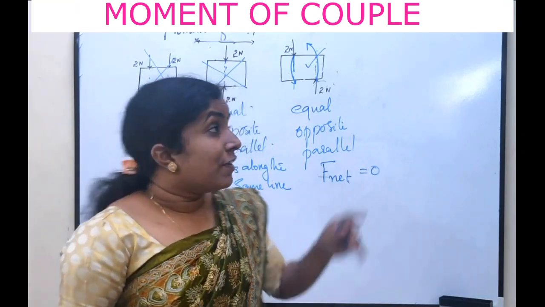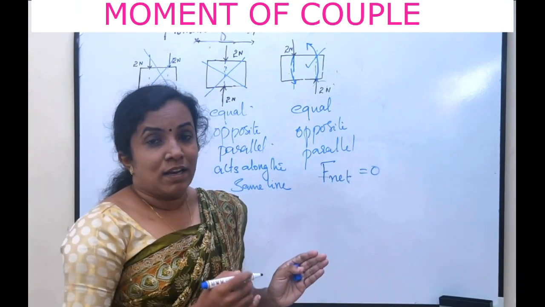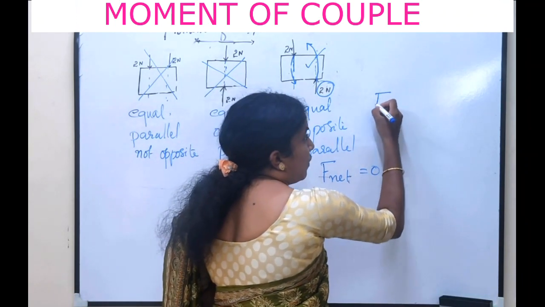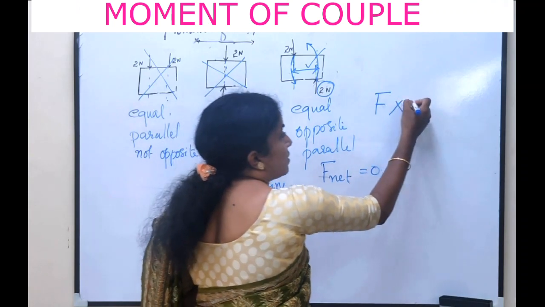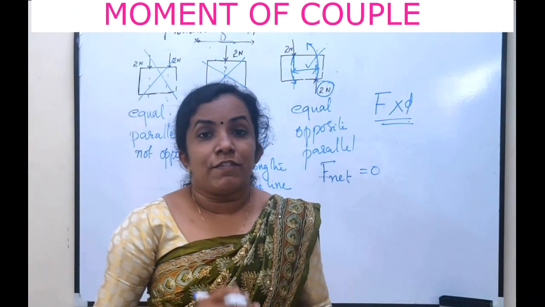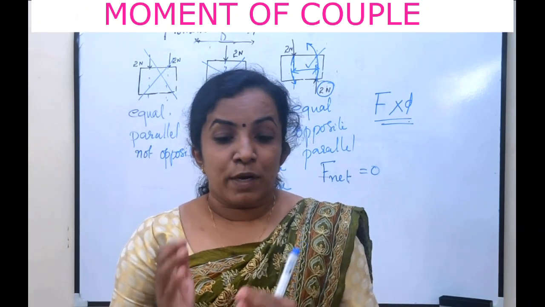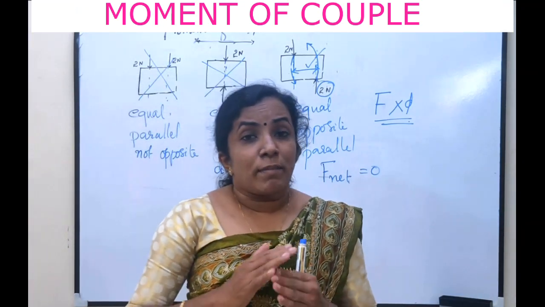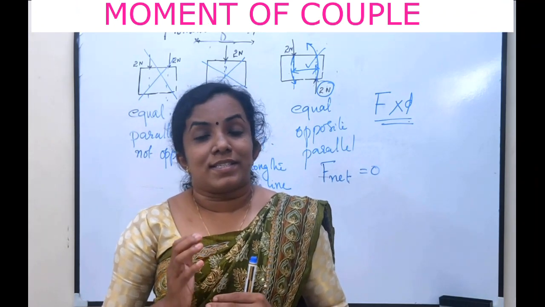Since these forces are equal, we can take any one of the forces. So, the product of one force into the distance between the forces will give the moment of couple. So, moment of couple is equal to force into perpendicular distance between the forces. And this moment of couple is the same for all points in the same plane.